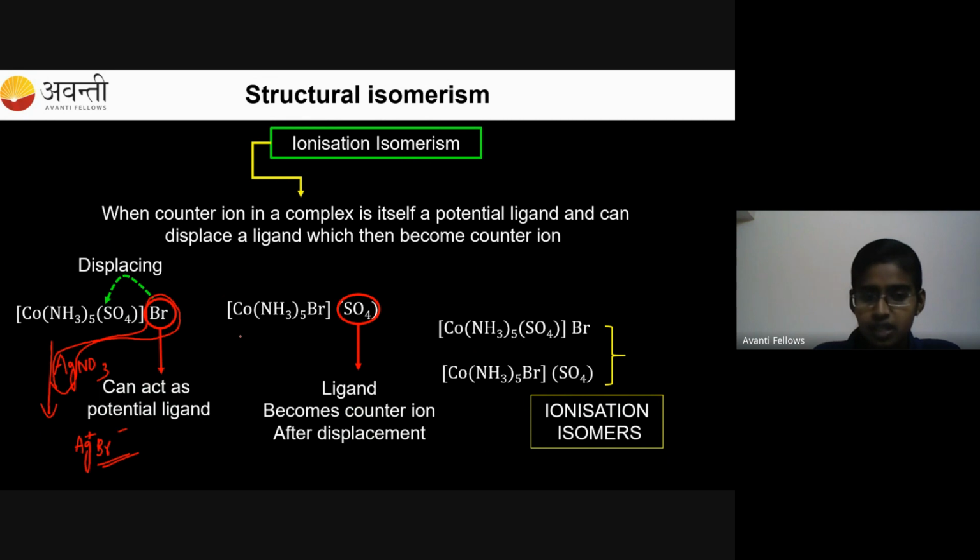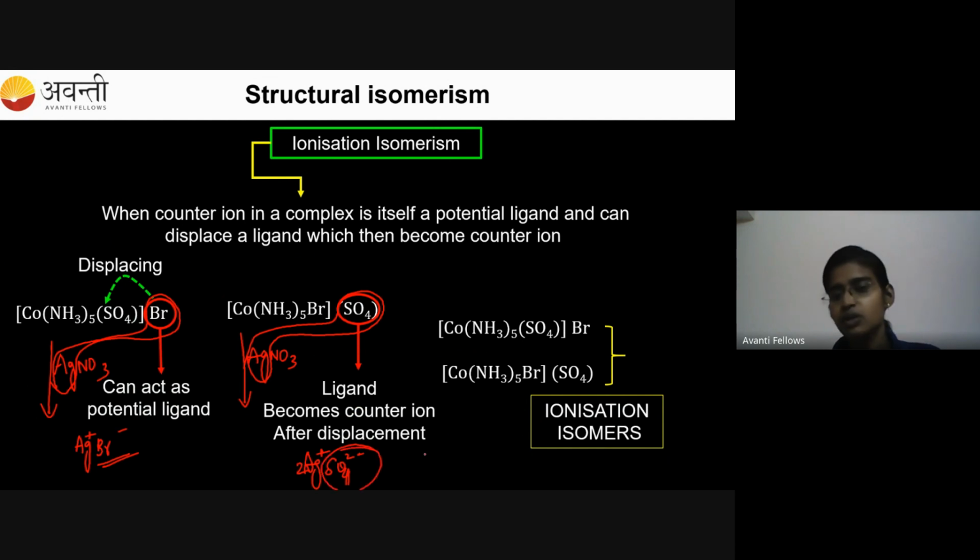When I treat the second compound with AgNO3, what will I get? I will get AgSO4, right? Here Ag plus and SO4 2 minus will be there. So here SO4 2 minus, sulfate, is the ion which is coming out. So I am getting different ions. That's why they are called ionization isomers, and the phenomenon is called ionization isomerism.